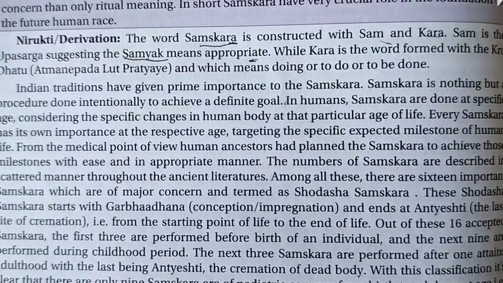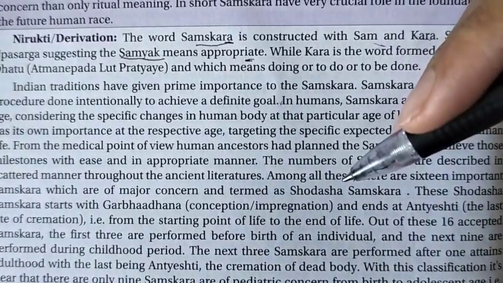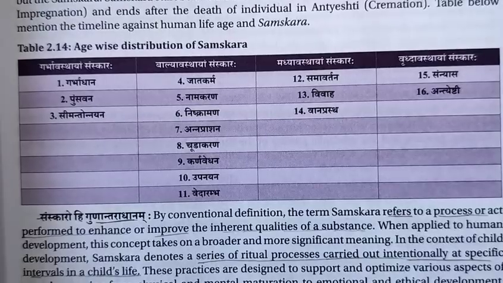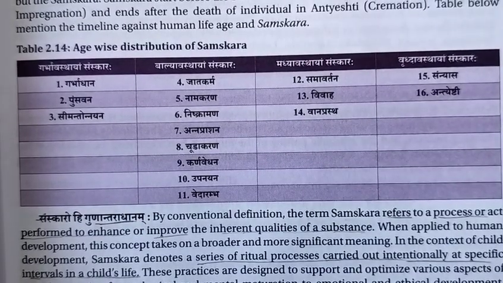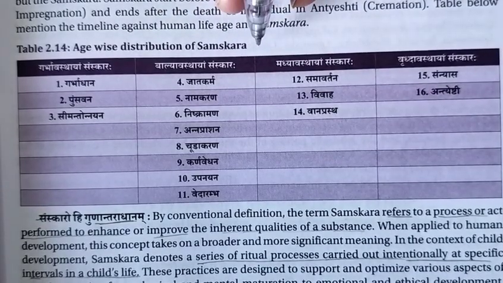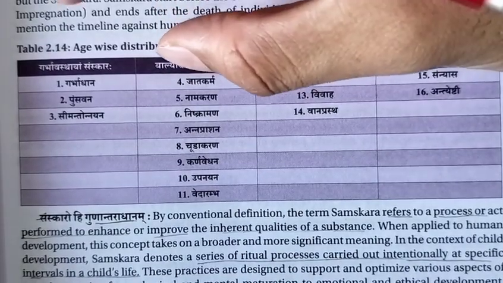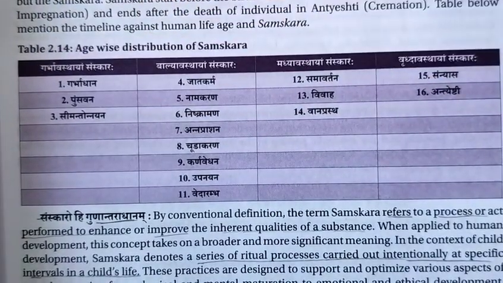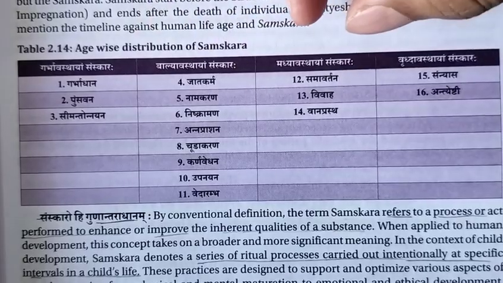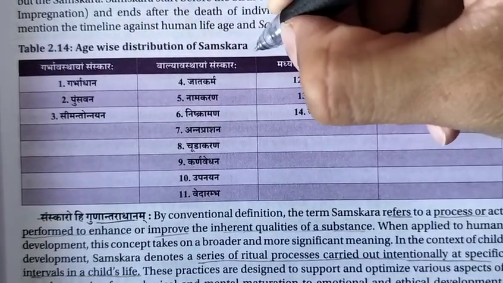We will just read it out and you will understand what they say. We will next see which samskara is done at a particular age or period, right? So these 16 samskaras have been given, along with a chart of age-wise distributed samskaras, showing which type of samskara has to be done at a particular age or time of period. This is an important chart, we have to learn it by heart.